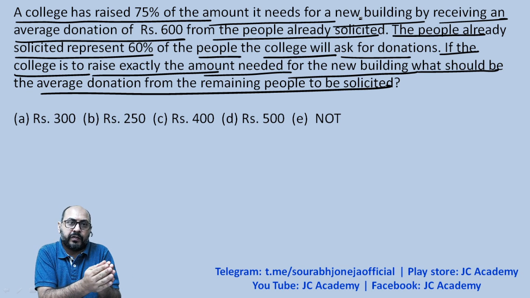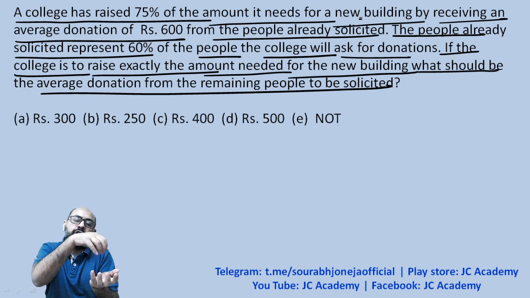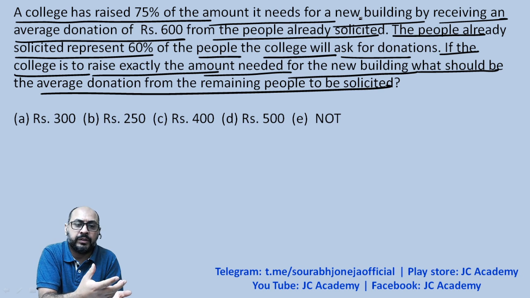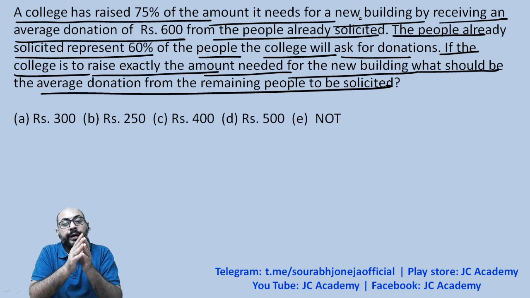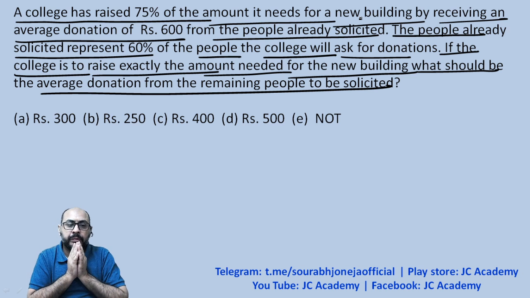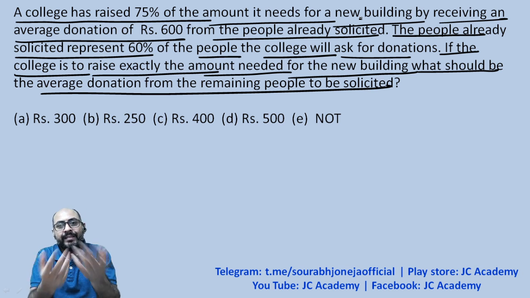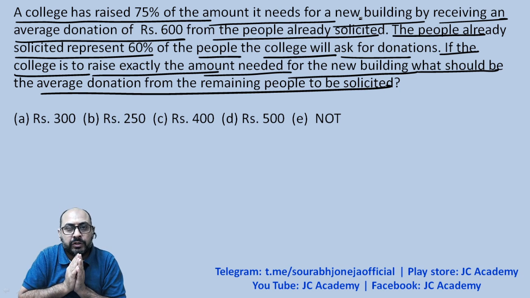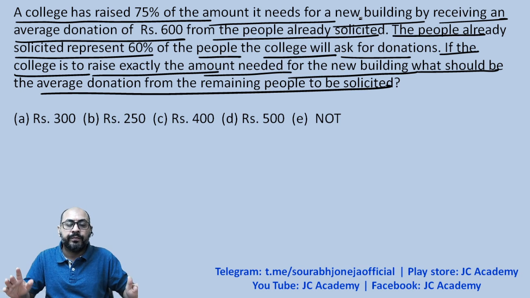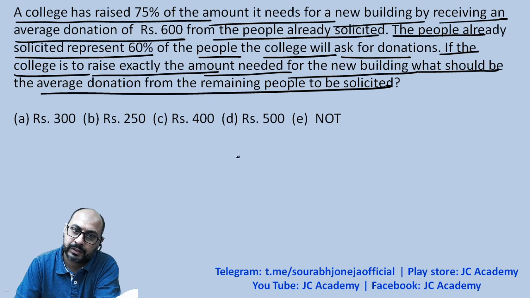So 60% of the people, on an average, each one of them contributing 600 rupees, have contributed 75% of the fund. The remaining 40% of the people should contribute, say, X amount to complete the remaining 25% of the funds. This is what the question is saying. You're supposed to find the value of X.